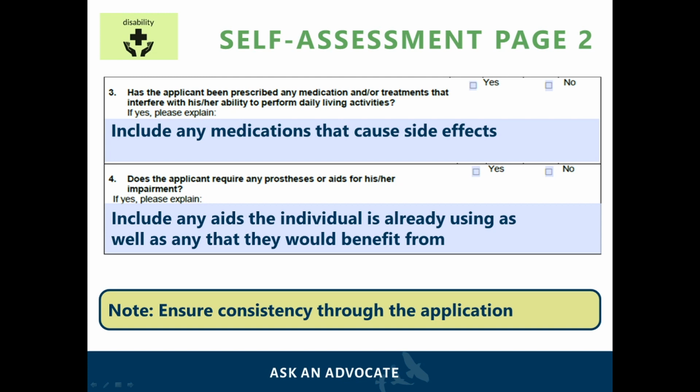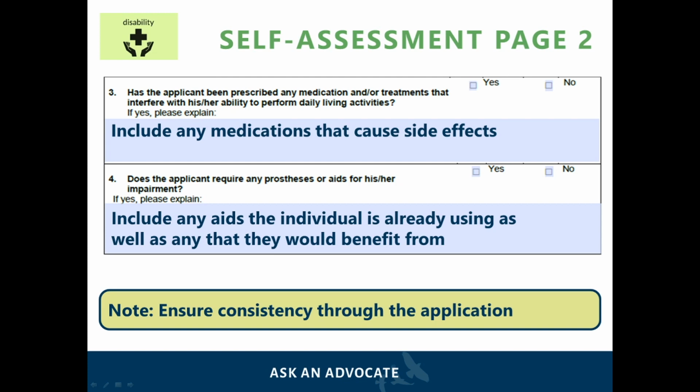Even if the applicant does not currently use them but believe they would benefit from using certain medical aids, it may be helpful to mention these as well. For example, if an applicant cannot walk well on their own and believes they would benefit from using a cane or walker, they should mention this in this section.